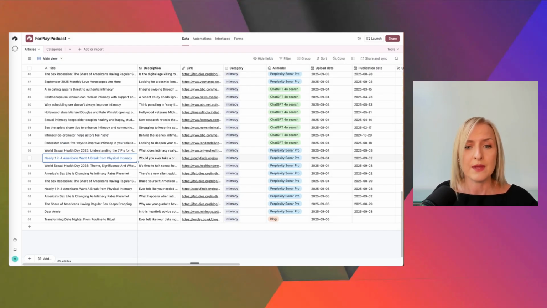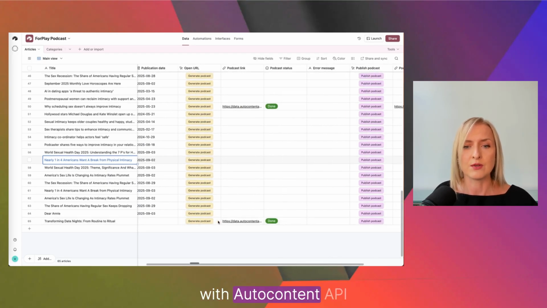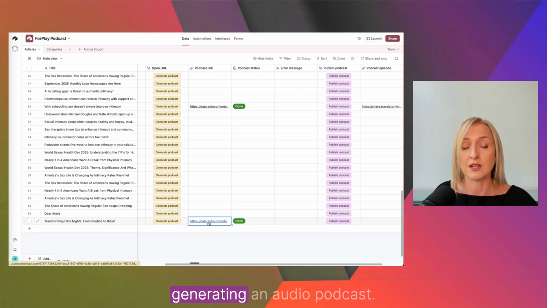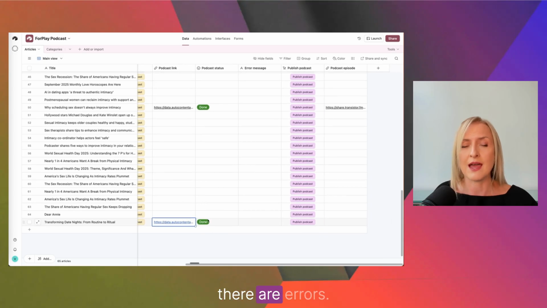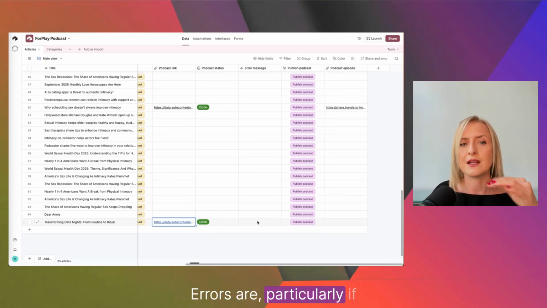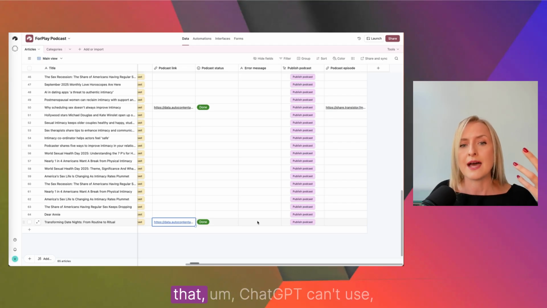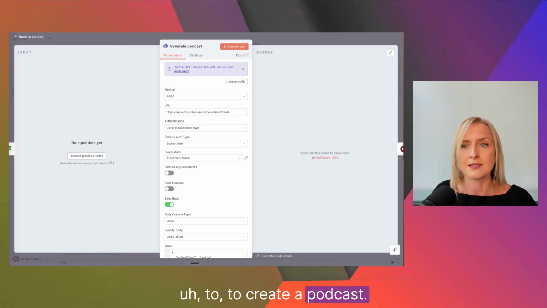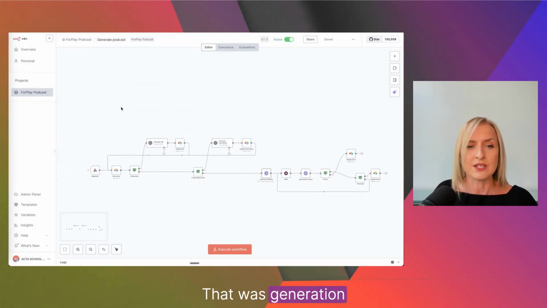So when you press Generate Podcast, what comes up is Auto Content API generating an audio podcast. It's an audio podcast only. And here there is a status because sometimes there are errors. Errors happen particularly if there is a YouTube link or there is gated content that ChatGPT can't use to create a podcast. Right. That was generation of the podcast.